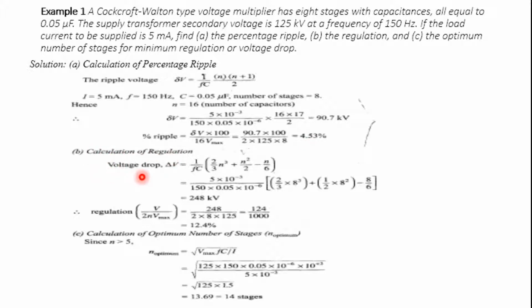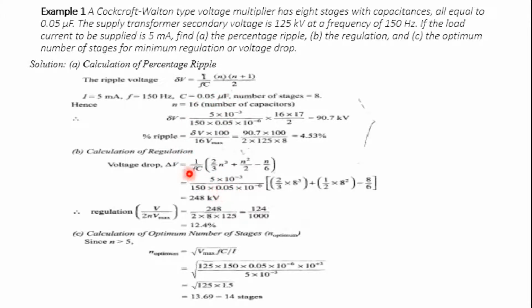Then we have the calculation of the regulation. This is the derivation which we derived for the Cockcroft-Walton type circuit. The voltage drop delta V is equal to I by fC, in bracket, 2 by 3 into n cube plus n square by 2 minus n by 6. You have to remember here that the percentage ripple depends upon the capacitors, so the regulation is mainly depending upon the number of stages. Don't get confused between this and this.